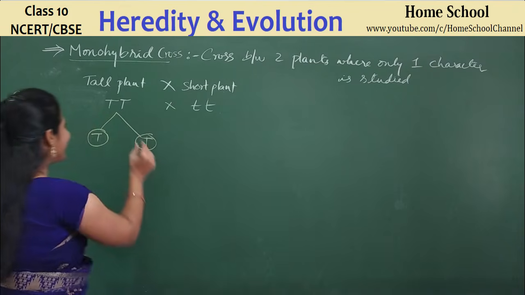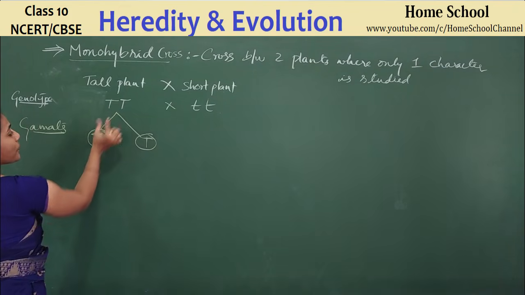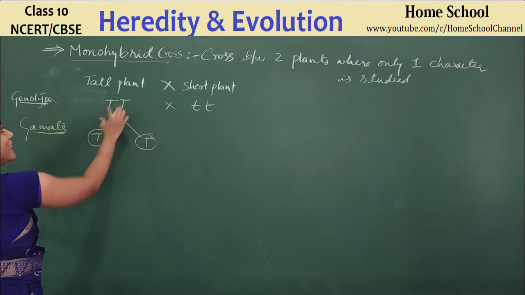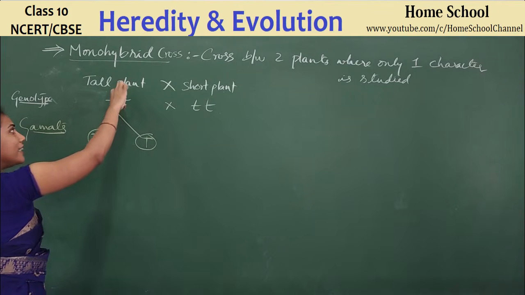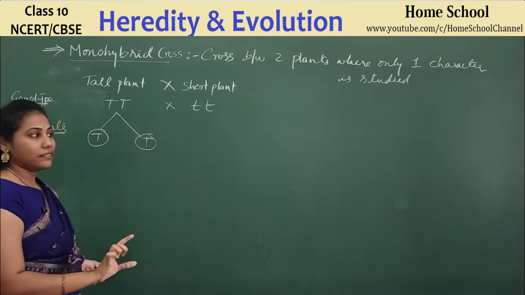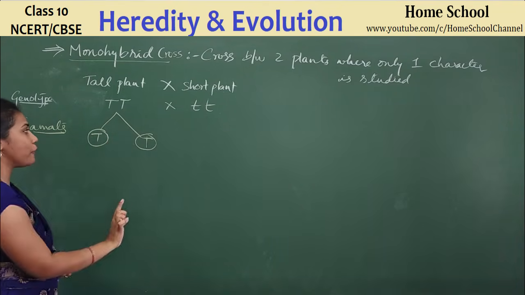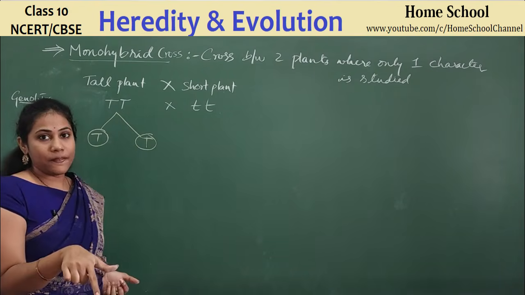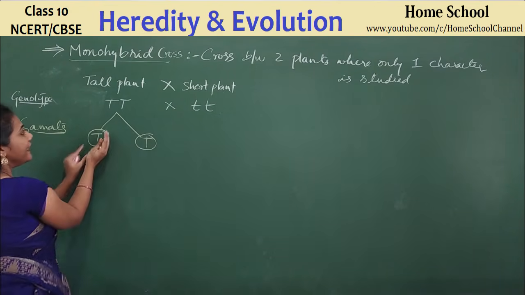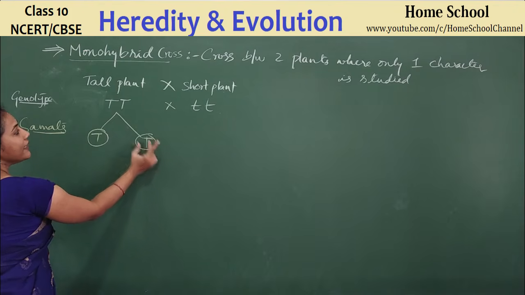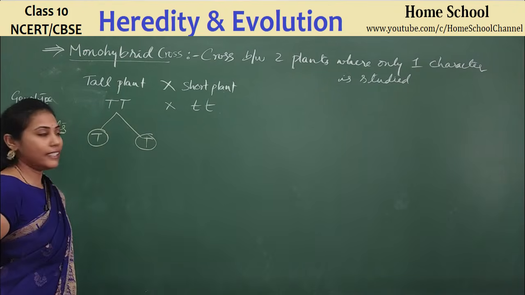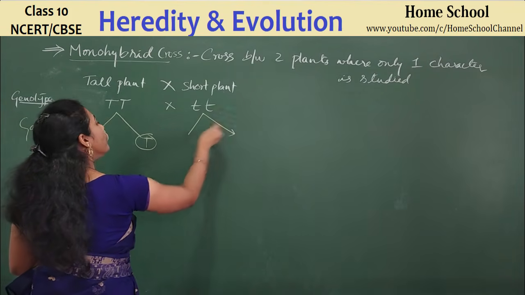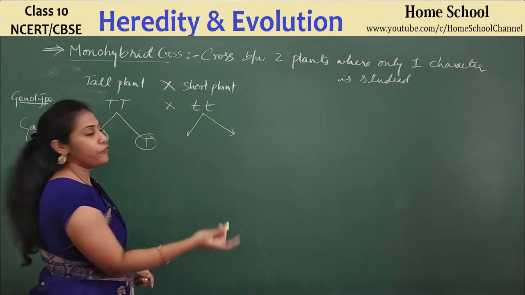See, this is one chromosome, this is one chromosome. But the gamete can have either this gene or this gene. Two possibilities are there. It's not that two gametes are formed; I am telling you the possibilities. In the same way, here also two different types of gametes can be formed.